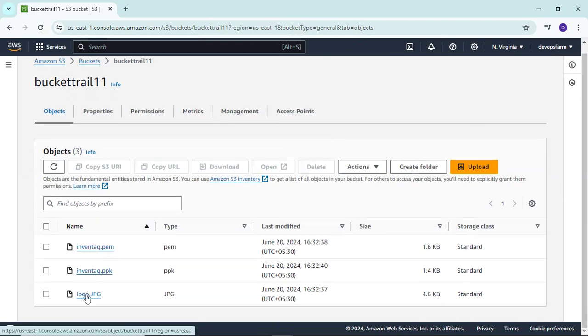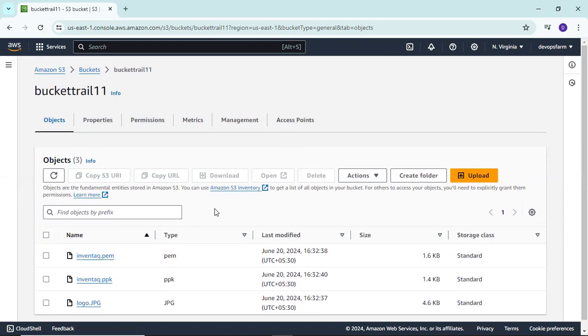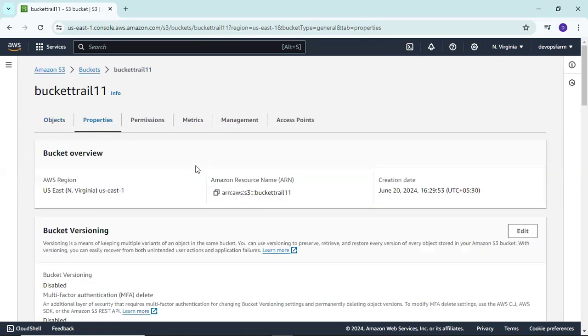I think, are you able to understand why we use the S3 service, and how to create a bucket or object, or how to upload our object or data in the S3 service? Okay, so this is all in the object portion, and the next portion is the property portion.